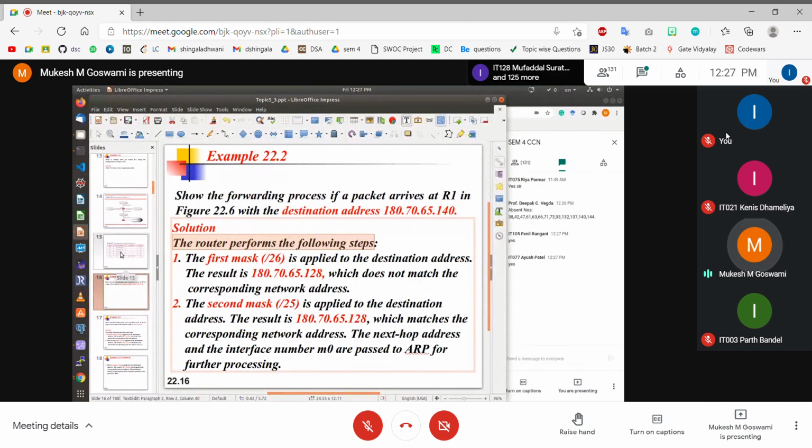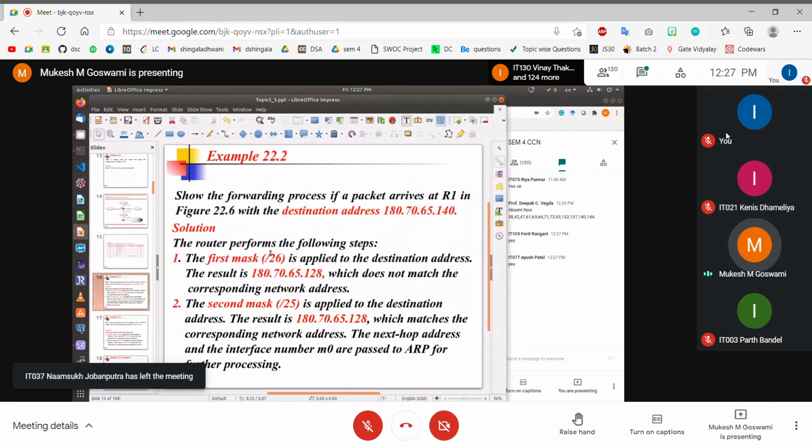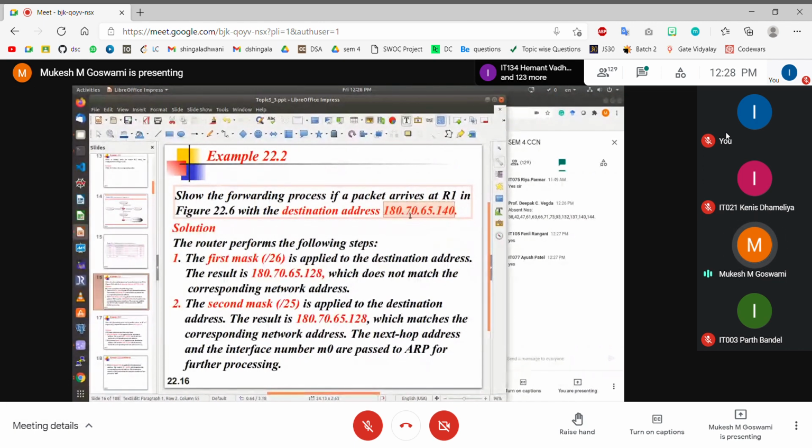सबसे पहले क्या करेगा? It will take the first entry in the routing table. The first entry in the routing table is 180.70.65.192 and the subnet mask is 26. So first the 26 subnet mask is applied to this network. तो अगर इसमें आप 26 subnet mask apply करोगे, इसका meaning क्या है? You keep the first 26 bits as it is and you make all the remaining bits equal to 0.